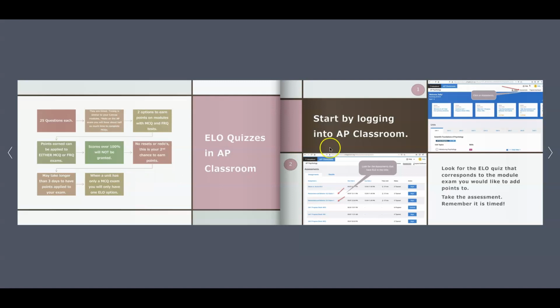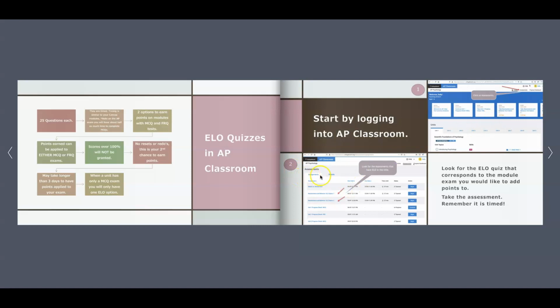So what does that look like? The first thing you're going to do, number one, is log into AP Classroom. And once you get in there, you're going to see a page that looks like this. Over to the right in the top, you're going to see assessments. And you're going to want to click on assessments to find these extra learning opportunities.